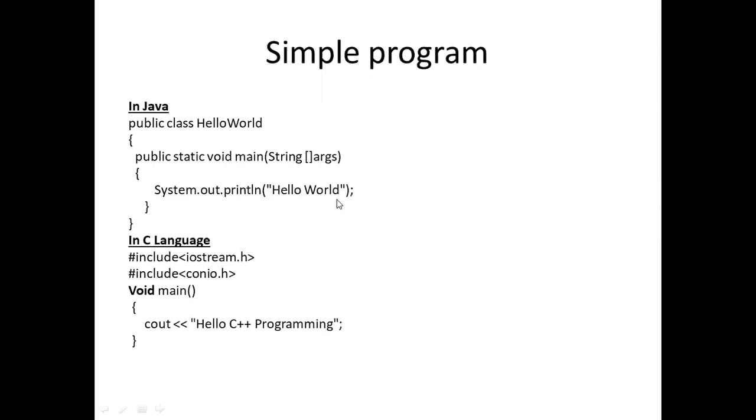Then hello world will be displayed here. If you want to display your name or anything else, then you can write it instead of hello world. This is a simple program to display a message. Keep in mind that if you start a class, then close the braces of that class.